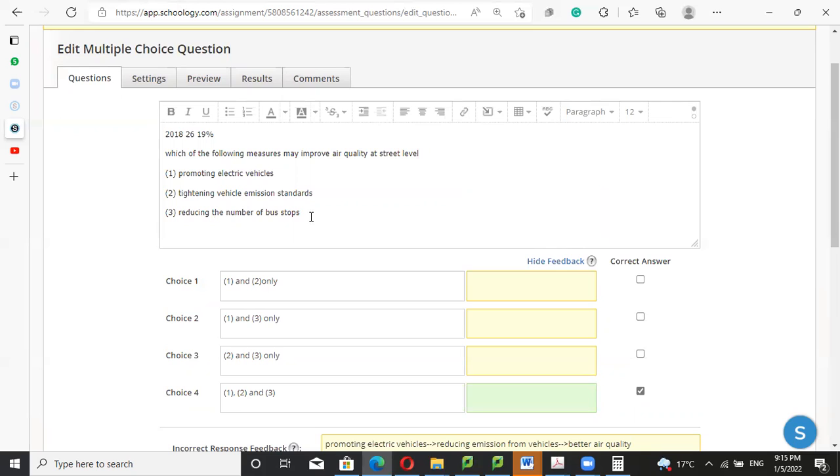So in general the speed of car flow will be faster, and there will be fewer chances of traffic congestion, just like Lathan Road. In my childhood, bus stops were very frequent. Maybe I would walk one or two streets and get to another bus stop already. But right now on Lathan Road, you have to walk almost a MTR station's distance to reach another bus stop. So the bus stops on the main road have really been reduced. So number 3 is also correct.